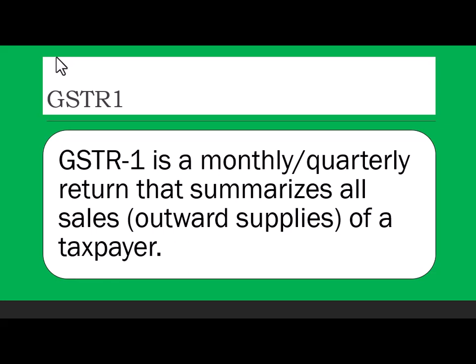Okay, just GSTR number one, and then I'll explain it in more detail the next time. GSTR 1 is a monthly or quarterly return that summarizes all the sales, the output supplies of a taxpayer. So this is basically the first return for the sales you have made. It's a summary of that.